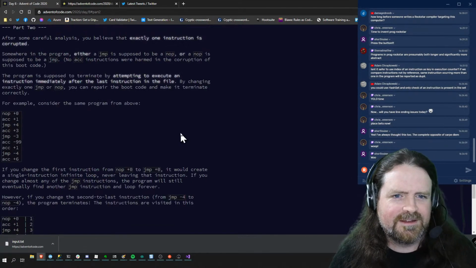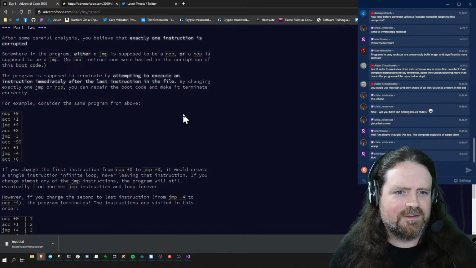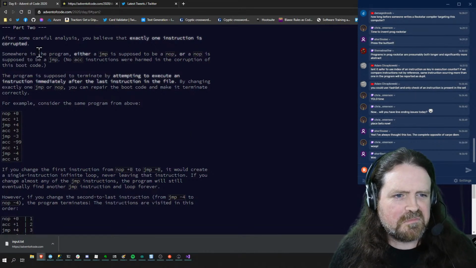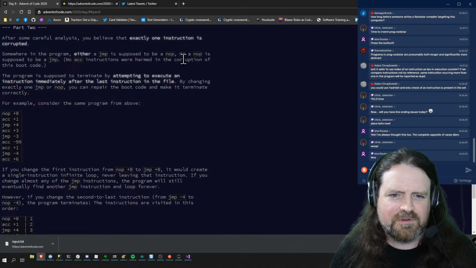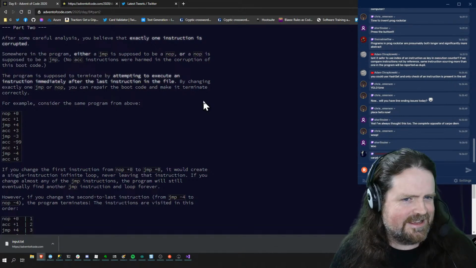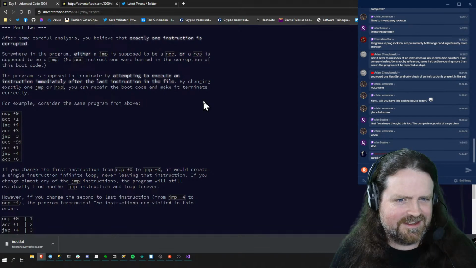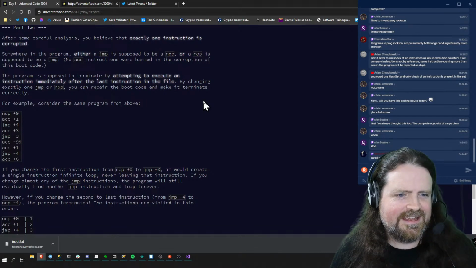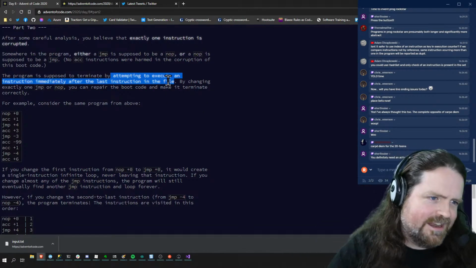Right, part 2. One instruction is corrupted. Somewhere in the program, either a jump is supposed to be a NOP or a NOP is supposed to be a jump. The program is supposed to terminate by attempting to execute an instruction immediately after the last instruction in the file. Okay, so it terminates when it tries to run off the end of...